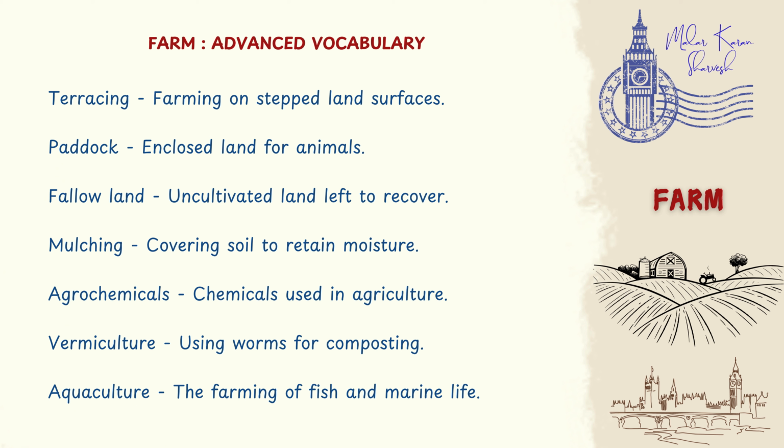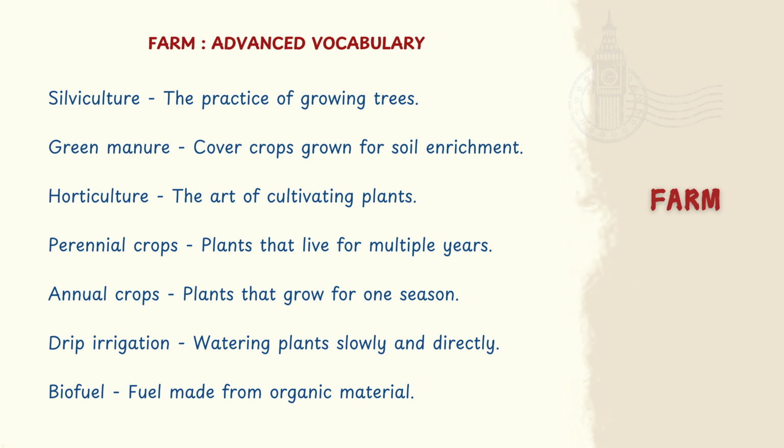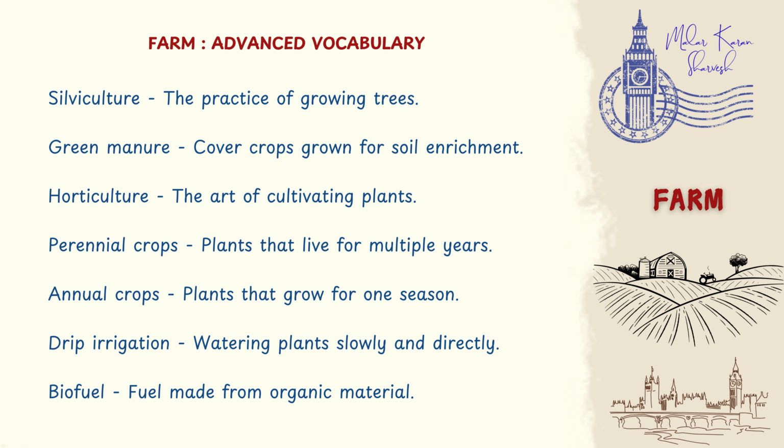Mulching, covering soil to retain moisture. Agrochemicals, chemicals used in agriculture. Vermiculture, using worms for composting. Aquaculture, the farming of fish and marine life. Silviculture, the practice of growing trees. Green manure, cover crops grown for soil enrichment.